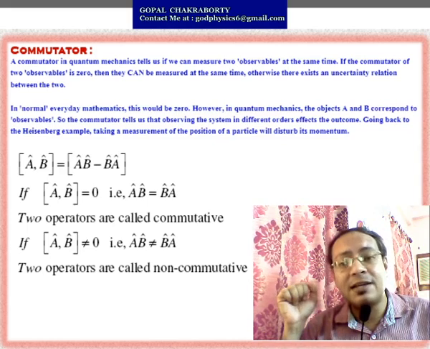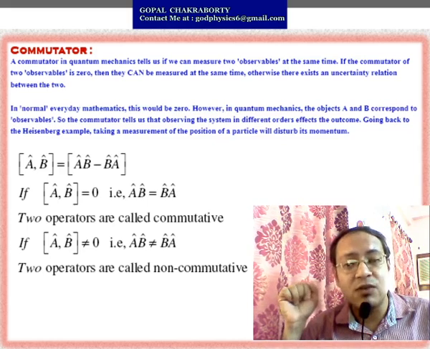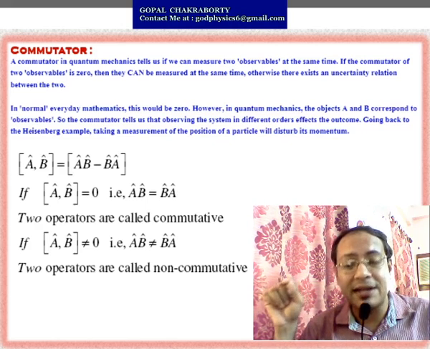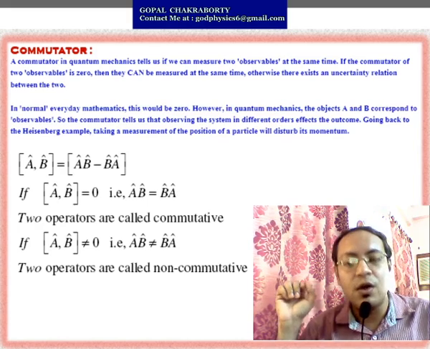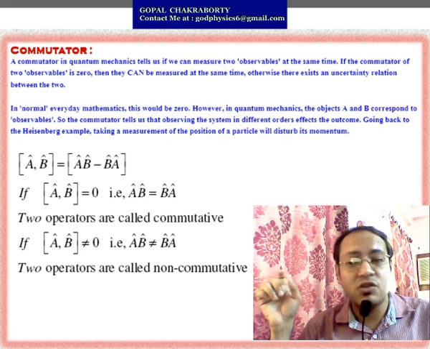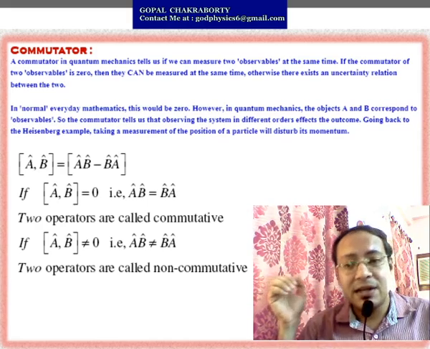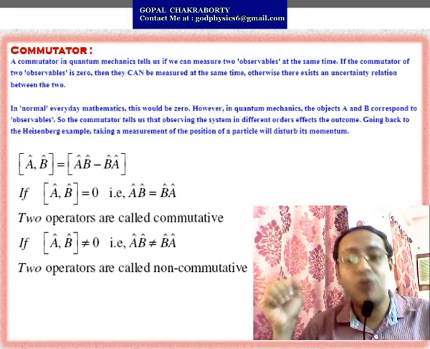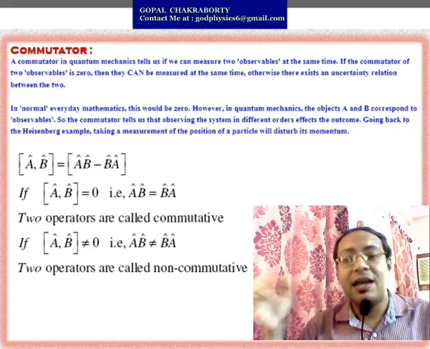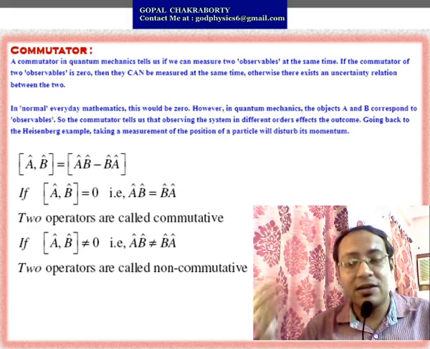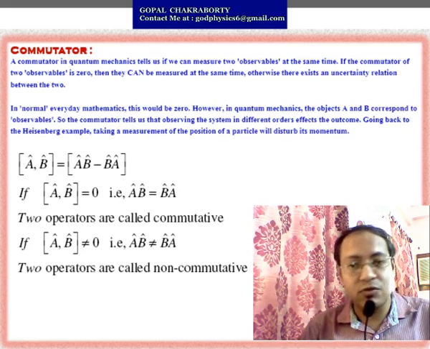And if the commutator value [A cap, B cap] is not equal to 0, then A cap B cap is not equal to B cap A cap, so you can say the two operators are non-commutative in nature. Next I will show you some problems so that the idea will be very clear to you.